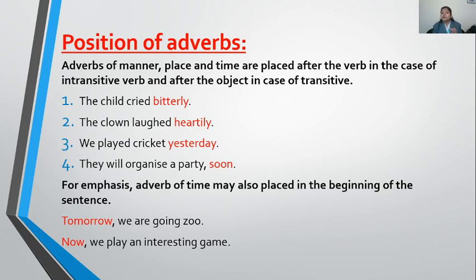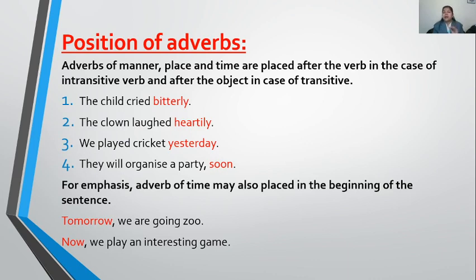Sometimes the adverb of time is placed in the beginning also, like in the sentence given below: tomorrow we are going to the zoo. That can be spoken as: we are going to the zoo tomorrow. We can speak it in that manner also. In both ways they are right. Then what is the difference?